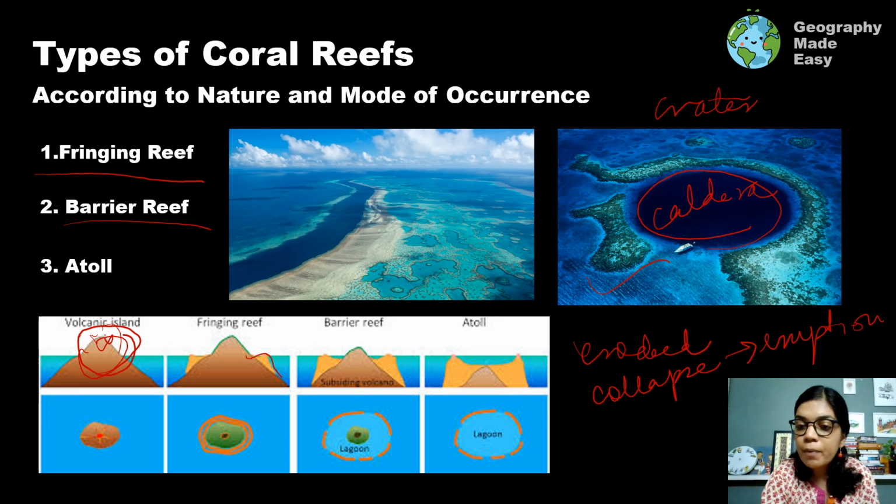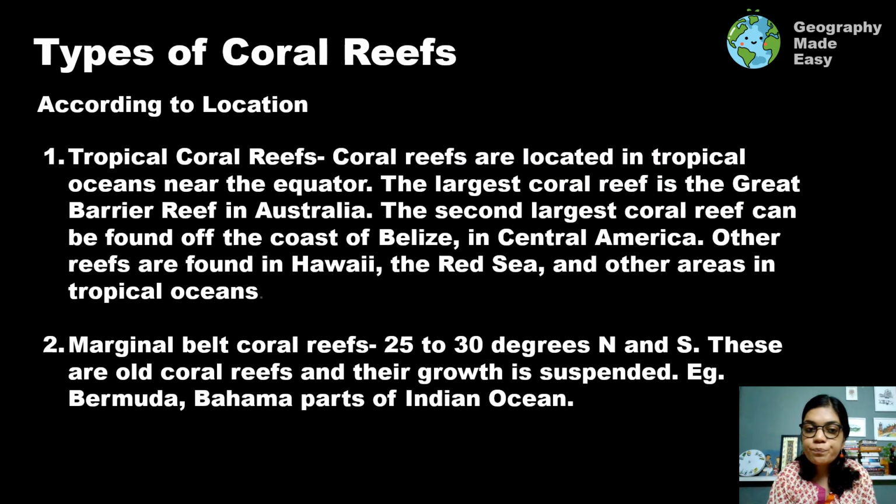This is a deeper part, and this coral reef is like the fringing part, the shallow part which is remaining, and this kind of feature is called an atoll. A number of atolls can be seen in different parts of the world, mostly in the Pacific Ocean, and in some parts of the Atlantic Ocean as well.